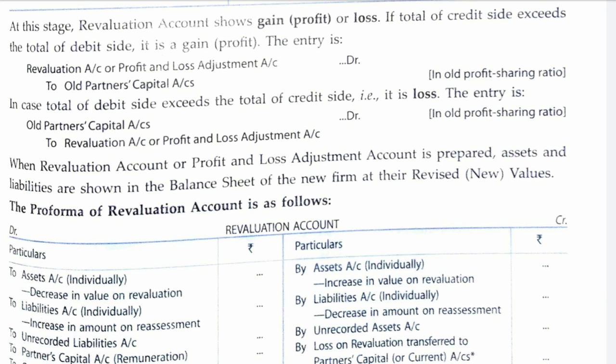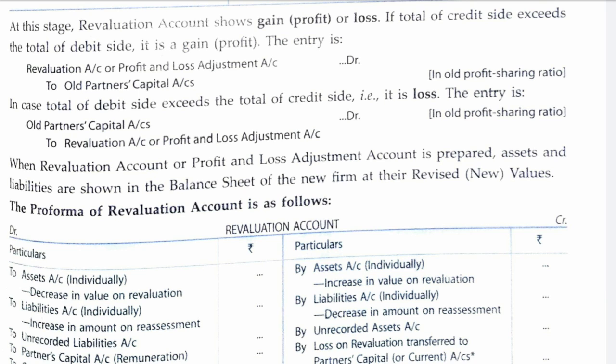We can do so in working notes, and after adding the totals of debit and credit, we will compare. If the credit total is more, there is profit, and if the debit total is more, there is loss. And after that we have to pass these entries. Now in case of revaluation profit, revaluation account will be debited and old partners' capital account will be credited.